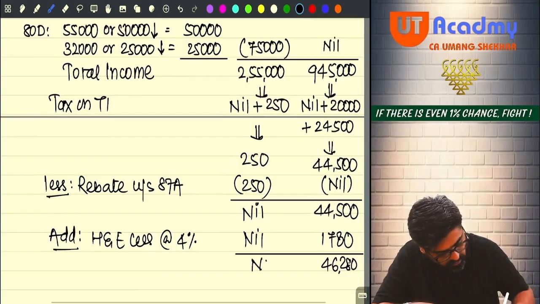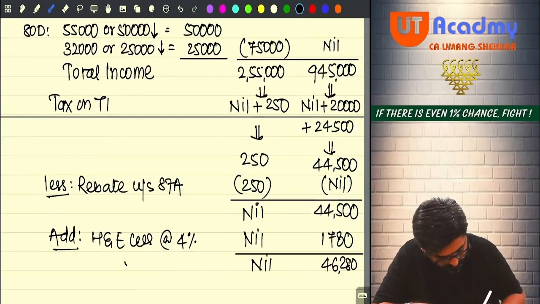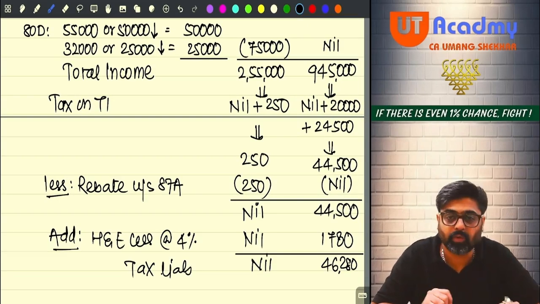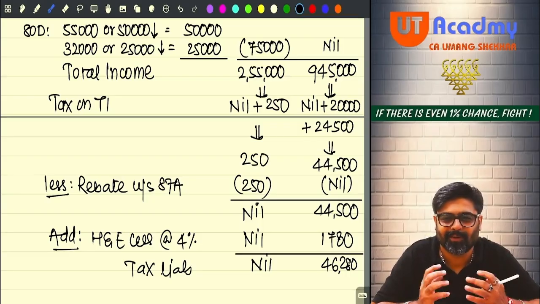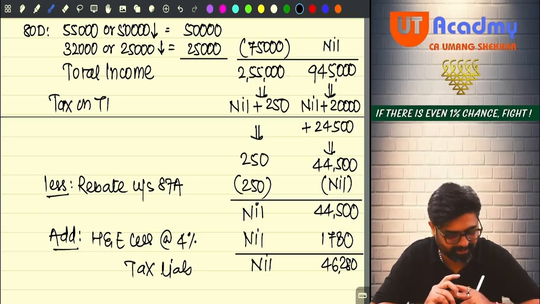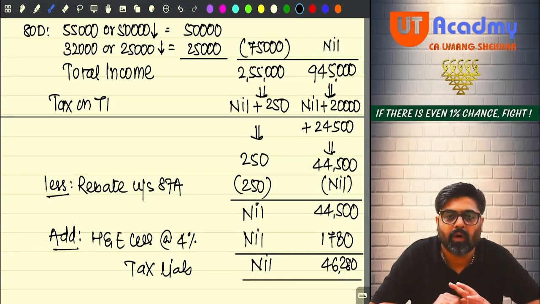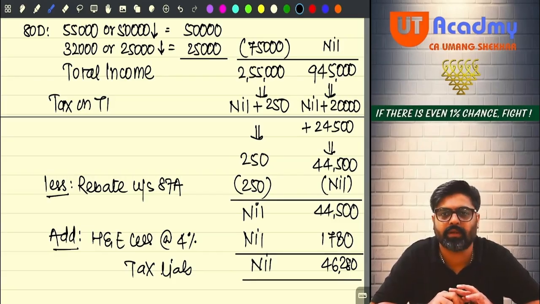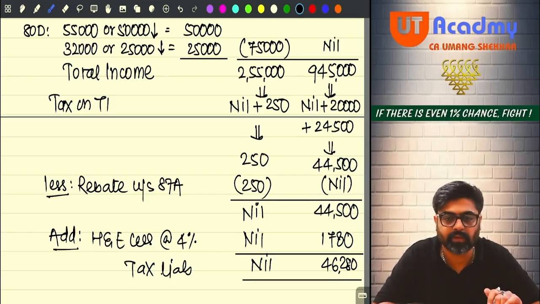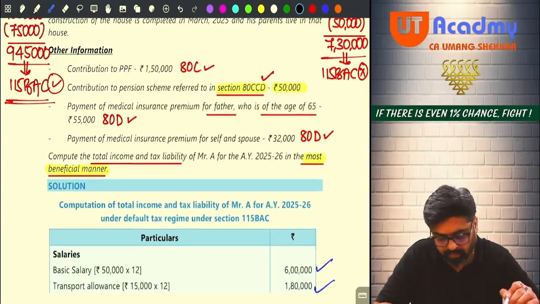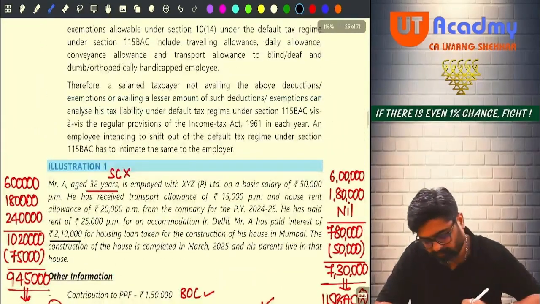So tell me, what would you like to do? Would you like to pay 46,280, or would you like to not pay any tax? So the option of opting out of 115BAC will be the most beneficial option here. Yes or no? So this was your question number 1. Okay. Now let's come to question number 2.